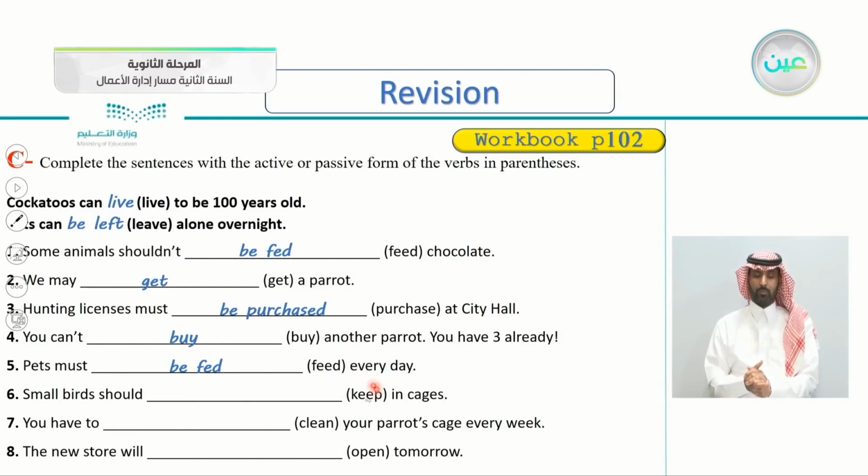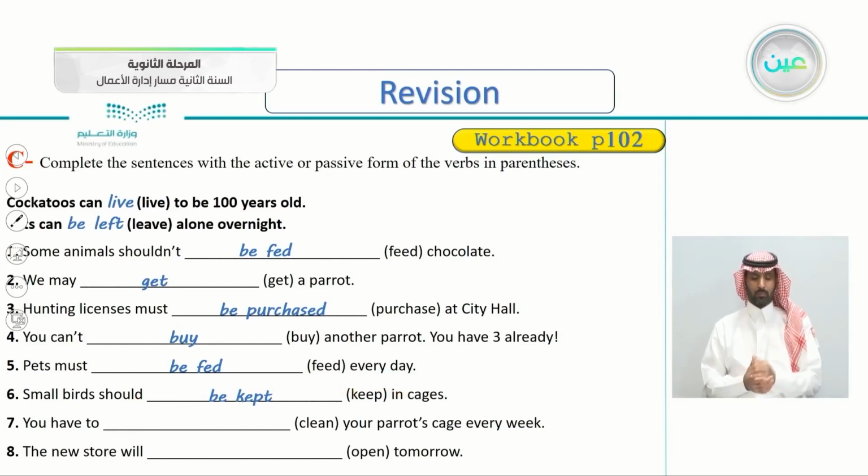So the verb here is keep. Where is the subject of the verb? Who is doing the keeping? So the subject is not mentioned. So this is again a passive. So how do we write it? Small birds should be kept in cages. Very good. Should be kept in cages.